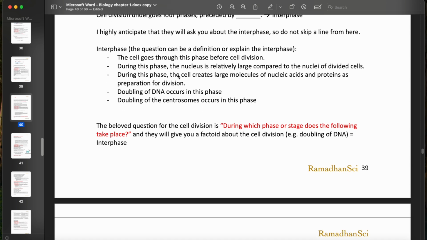Now, during the interphase, typically, the nucleus is relatively large compared to the nuclei of divided cells. Because here, we're going to have doubling of the DNA, doubling of the proteins, everything is getting doubled in the nucleus. So of course, the nucleus will bulge, will enlarge in order to fit.